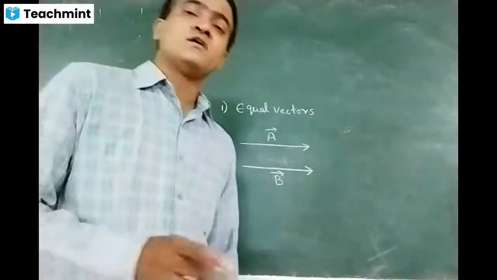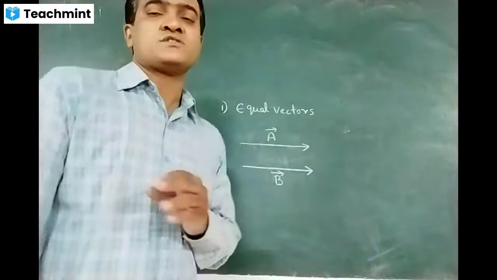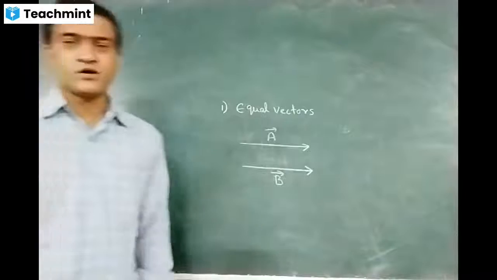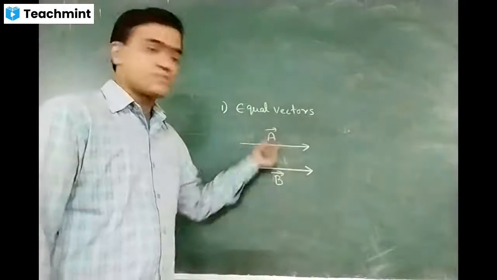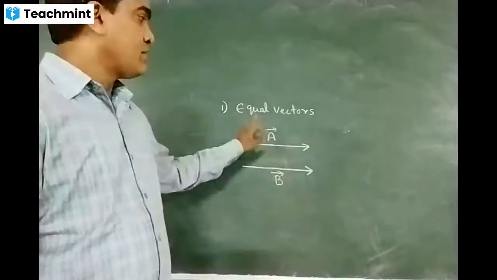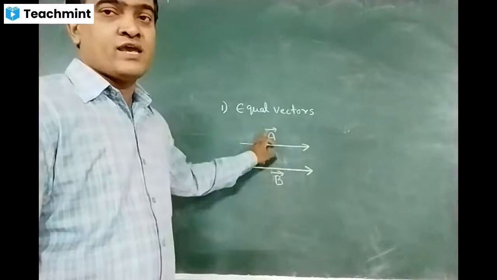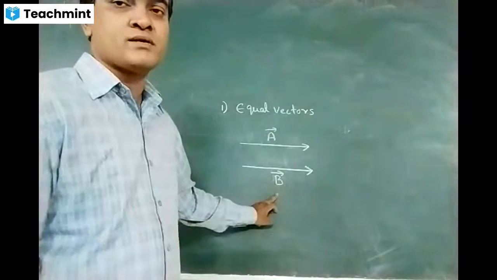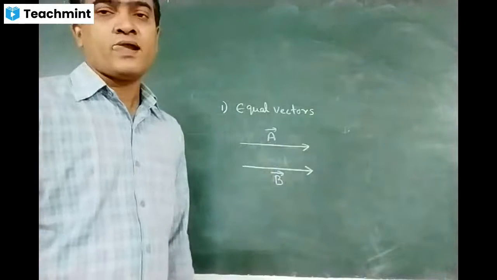And one more thing here: A bar and B bar must be of the same physical quantity. That means if A bar represents a force, B bar should also represent force. If A bar represents momentum, then B bar should also represent momentum. I cannot take one as force and the other as momentum. Okay. So here we have